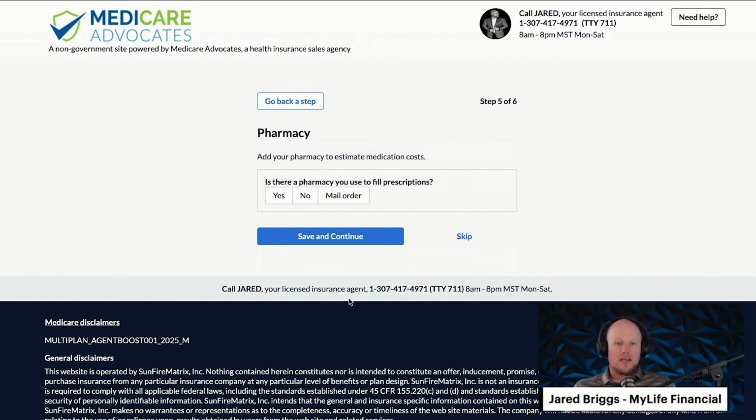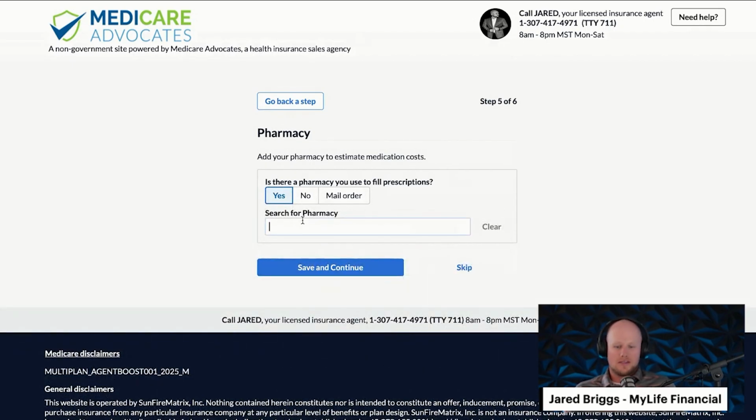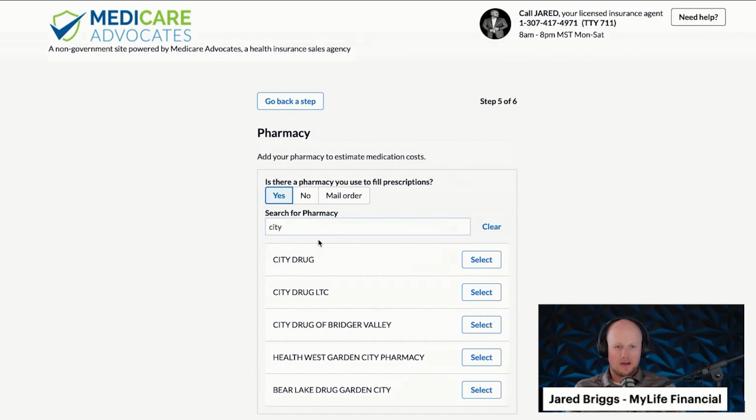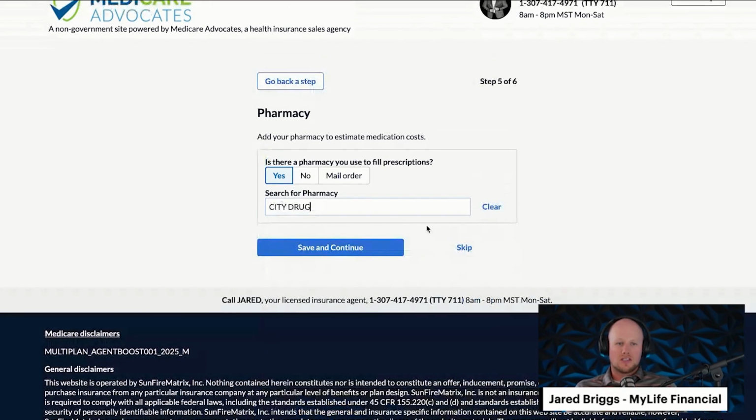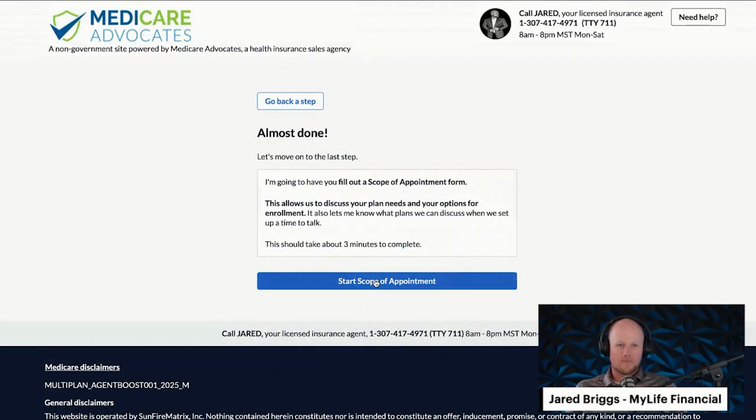There you go. Is there a pharmacy you use to fill prescriptions? You can say yes. Let's say we use City Drug here in Evanston. Now you're going to see this right here. This is for long-term care. So if you are receiving long-term care benefits from the pharmacy, use this one, but use the City Drug. They've got City Drug of Greater Valley, and they've got all kinds of other ones. Okay, so we're just going to say City Drug, save and continue.